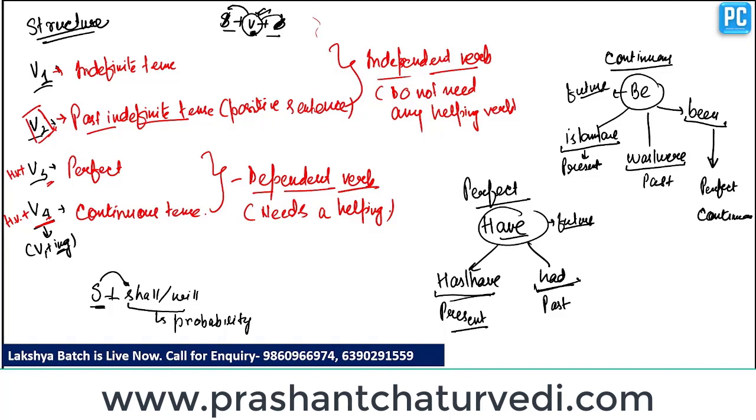And after that, I categorized these verbs into two categories, that is dependent verb and independent verb. Now dependent verbs are the verbs which need a helping verb. Clear? So the dependent verbs are the third form of verb and the fourth form of verb. That's why we have to place a helping verb before the third form of verb. The third form of verb cannot be used without any helping verb. And same case with the fourth form of verb. Clear? So now we'll understand how to construct the structures of tenses.